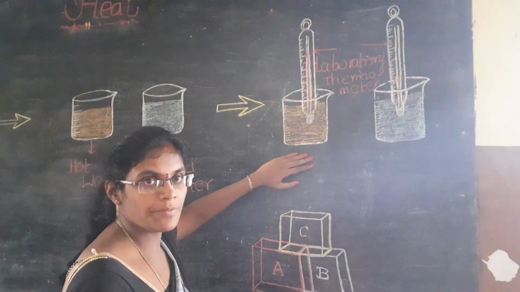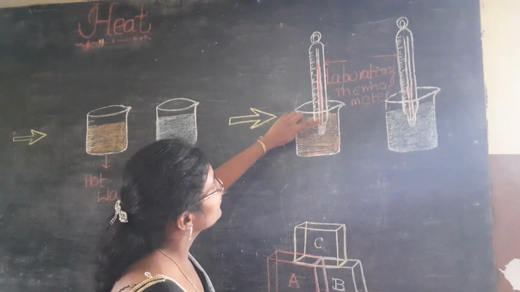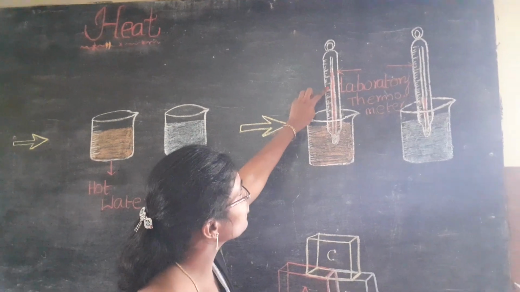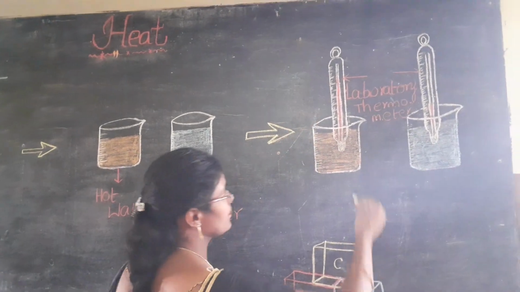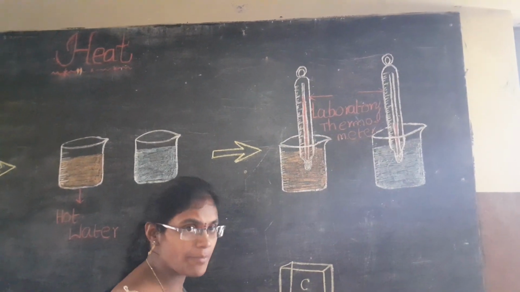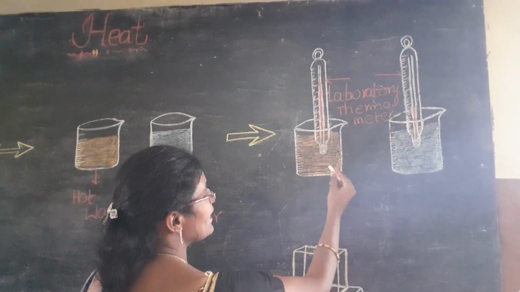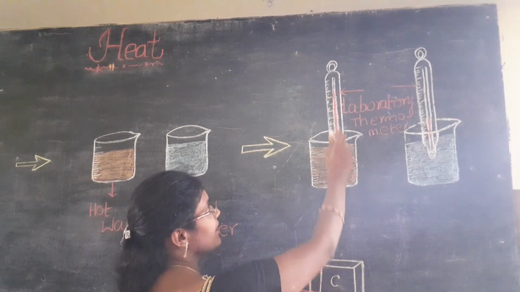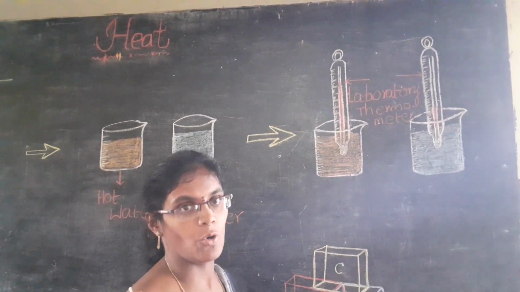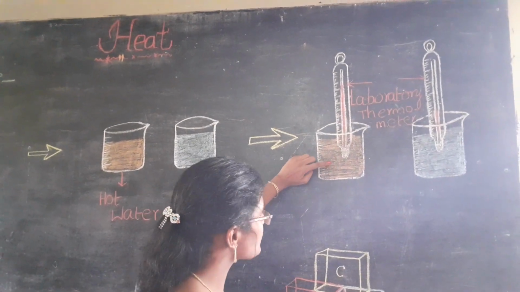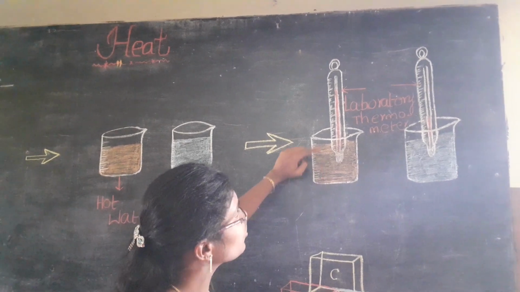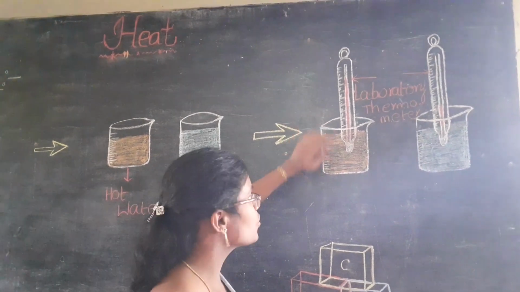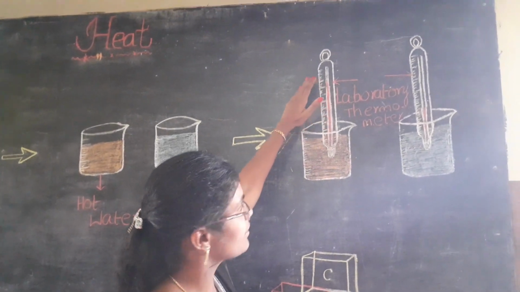What will we observe now? We will observe the rising of the mercury level. So here the mercury level rises. Why? Because here the hot water acts as a hot body and the mercury acts as a cold body. So heat flows from the higher temperature body to the lower temperature body. So here the mercury level rises.